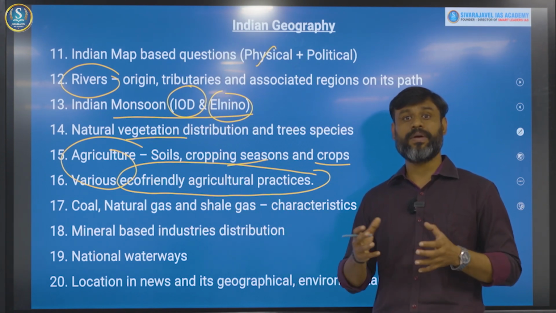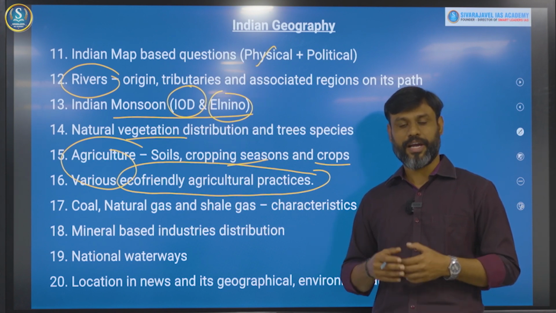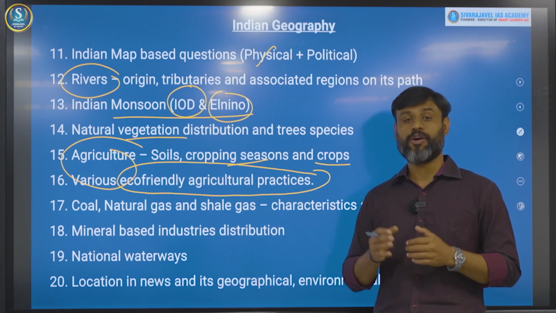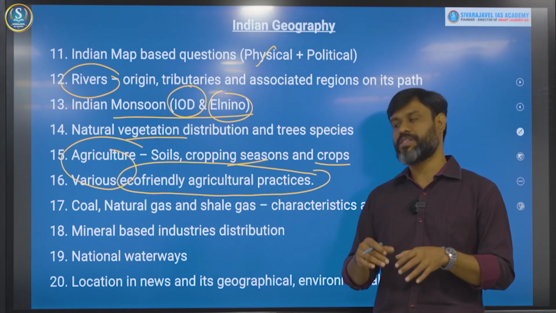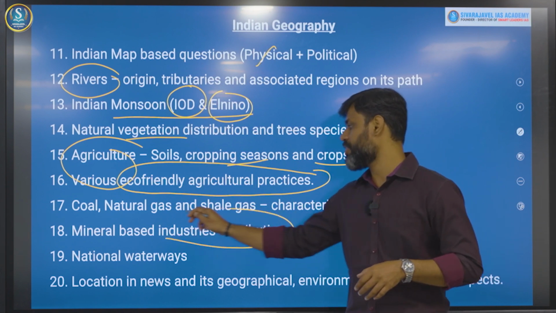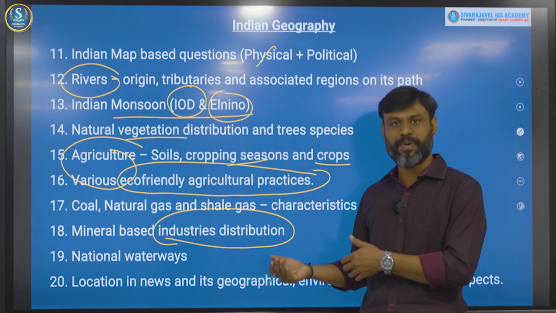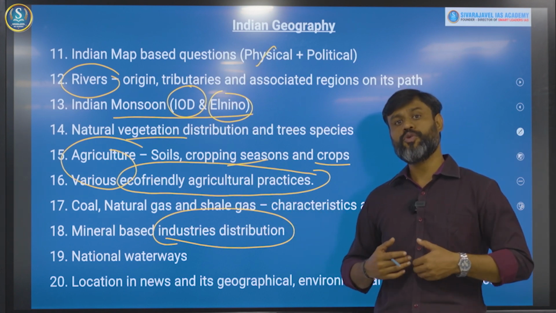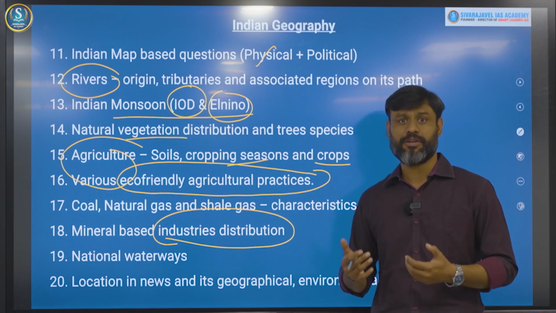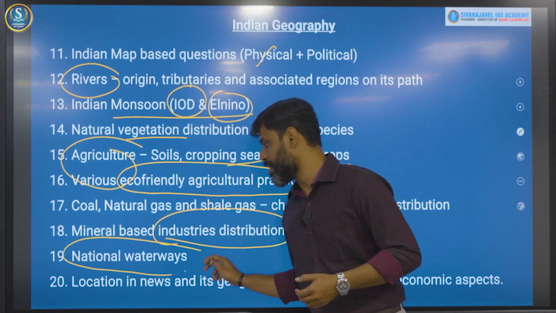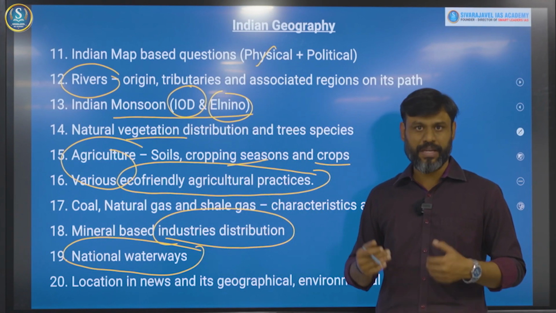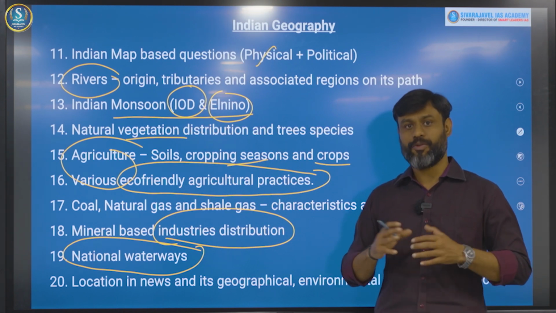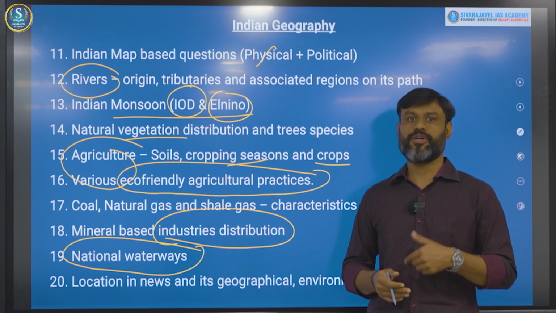Then after that, mineral based distributions, iron ore deposits, iron ore reserves, you need to definitely know about their presence and how far these mineral resources and energy resources are responsible for the distribution of industries in India. This is a perfect mains topic, but questions are also being asked in the preliminary area, right? Then after that, the new ways of transportation, especially questions have been asked on national waterways. There are 6 existing national waterways, but the government has proposed 101 national waterways. There are numerous advantages with respect to the national waterways. You need to focus on that.